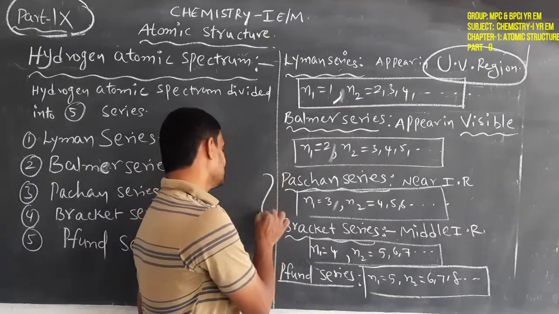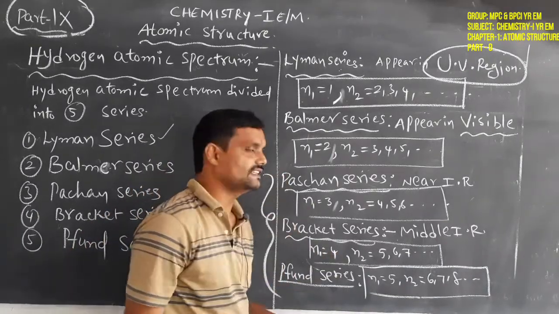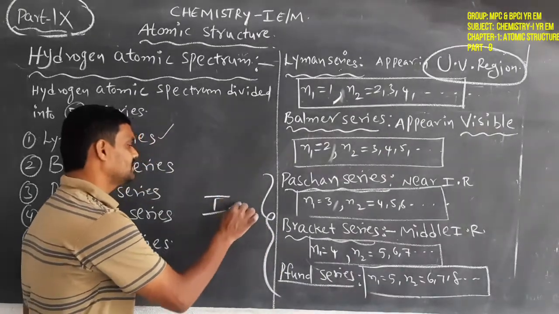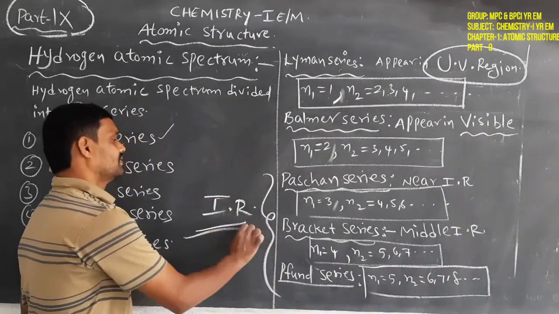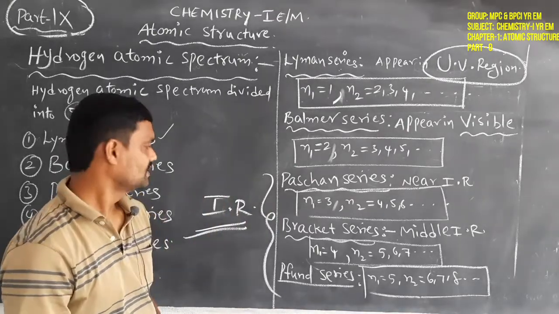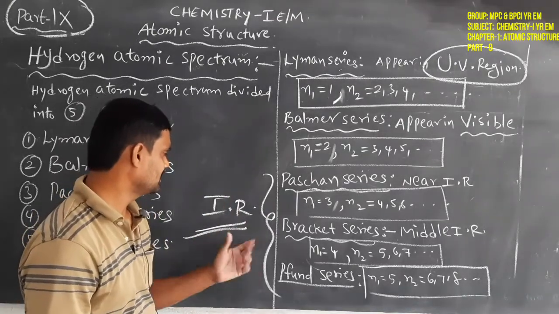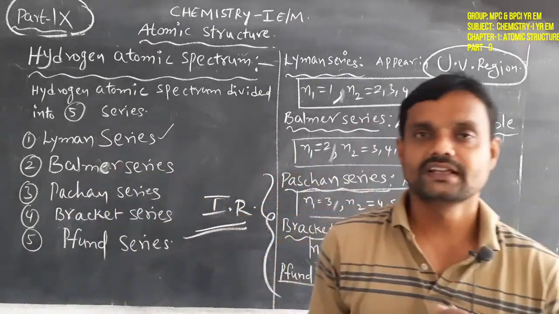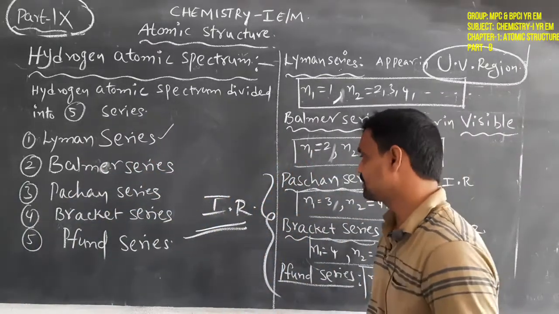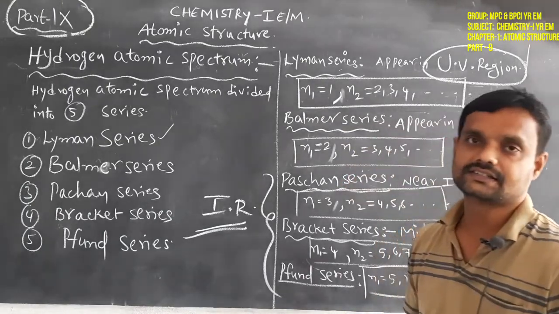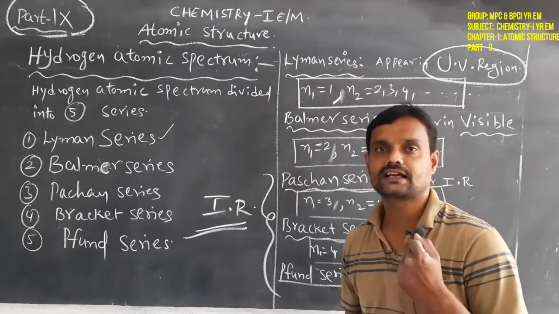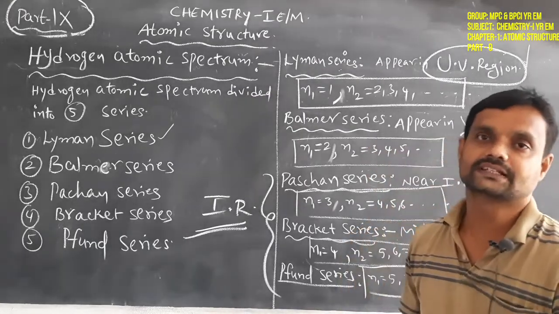So these three series, Paschen, Brackett and Pfund, appear in the infrared region, whether near IR, middle IR or far IR. But finally, the three series lines appear in the IR region. So this is the meaning of the Lyman, Balmer, Paschen, Brackett and Pfund series.